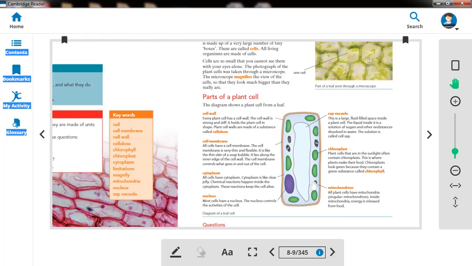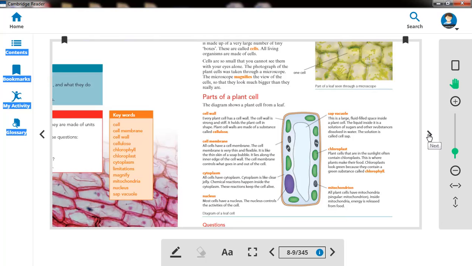This one is the mitochondrion. All plant cells have mitochondria. Mitochondria is the plural and mitochondrion is the singular. Mitochondria are responsible for releasing energy from food. Okay, boys, these are some parts that we study in the plant cell.